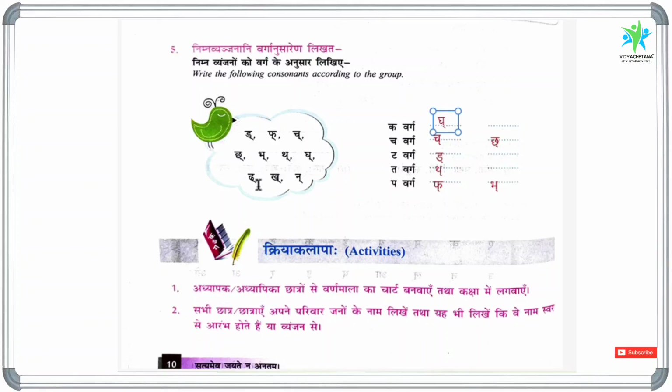And Dha halant, which belongs to the Tavarga. And Kha halant, which belongs to the first group, Kavarga. And Na halant, which belongs to the Tavarga. So this is how we have separated these letters according to the group basis.